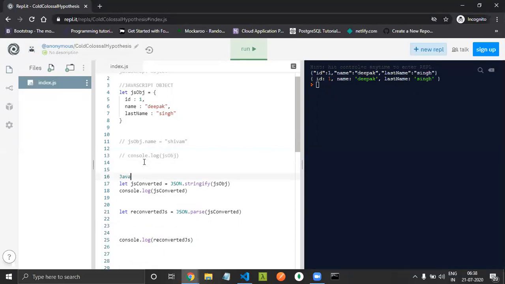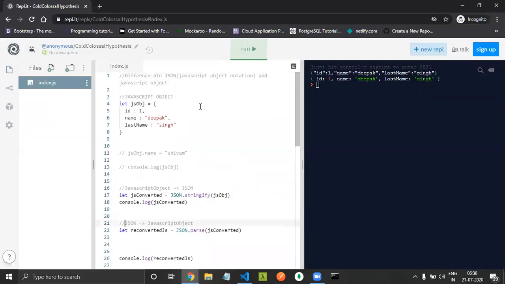Let me write it in a good form. JavaScript object to JSON. Whenever you need to convert a JavaScript object to JSON, you have to stringify it. You have to use this method. And again, when you convert JSON to a JavaScript object, you have to use this parse method. Okay, so I think this is clear to everyone.